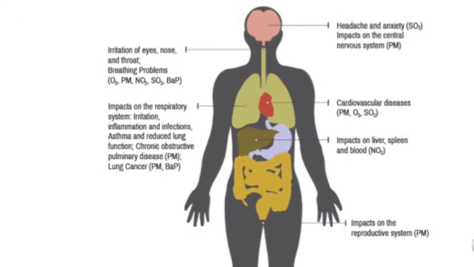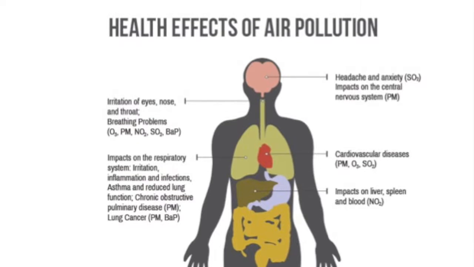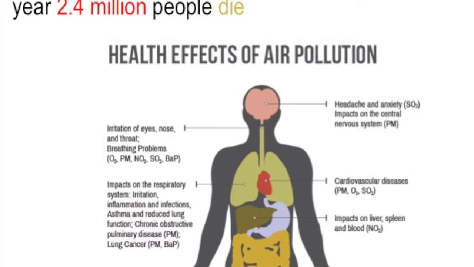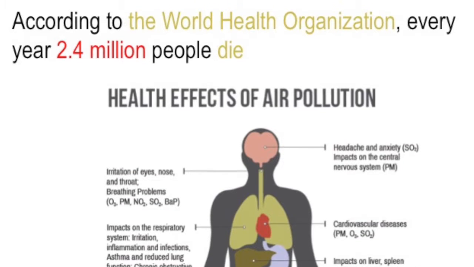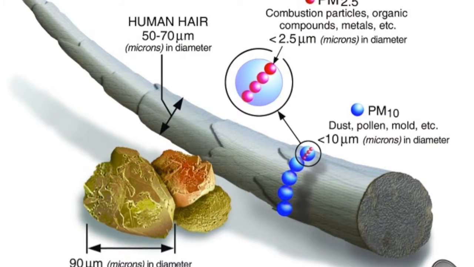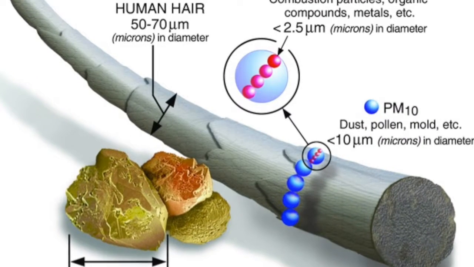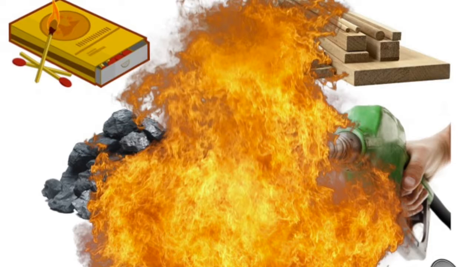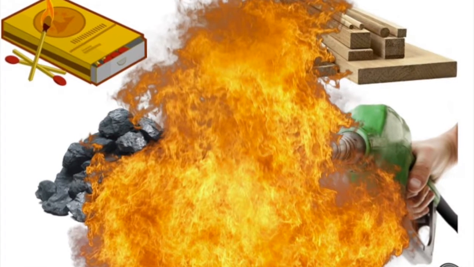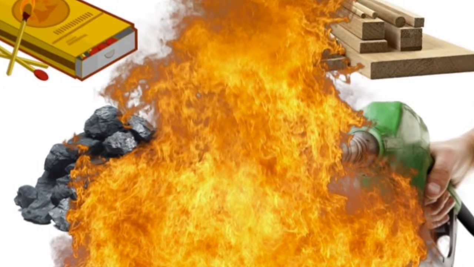Air pollution is slowly becoming a major health problem that affects millions of people. It is estimated by the World Health Organization that every year 2.4 million people die because of the effects of air pollution on health. Particulate matter is a mixture suspended in the air that is composed of solid and liquid particles and is released into the atmosphere when gasoline, coal, wood, and diesel fuels are burned. Those particles can also be produced by chemical reactions of organic compounds and nitrogen oxides that occur in the environment.